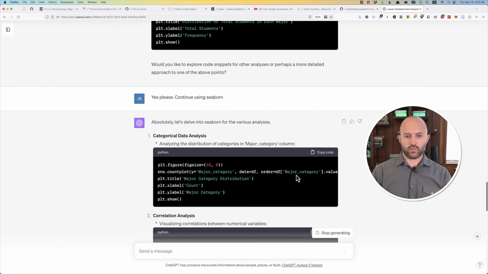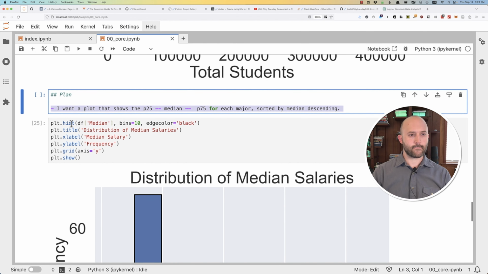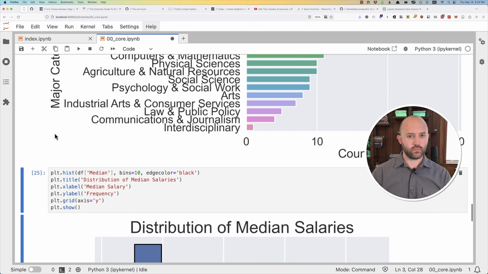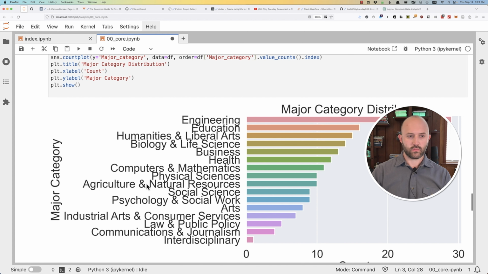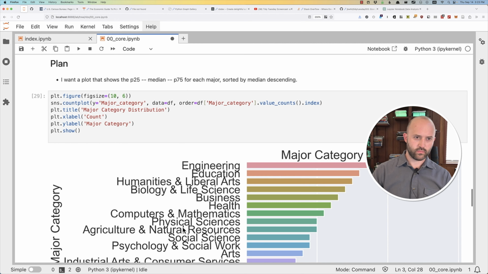Okay, categorical data analysis. So let's do this. I'll make this Markdown. Major category versus major category distribution. This is counting the number of majors.